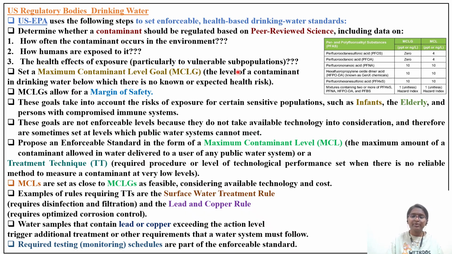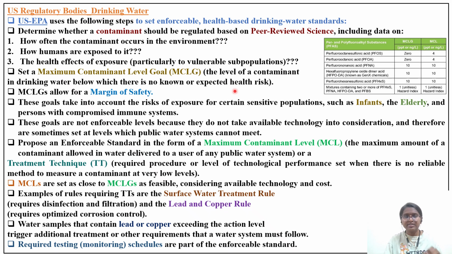How is it going to impact infants, children, pregnant women, elderly patients, or immunocompromised individuals? Then set a maximum contaminant level goal. As I told you, they will set one goal, the MCLG. The whole purpose is to achieve that goal: the level of the contaminant in drinking water below which there is no known or expected health risk.